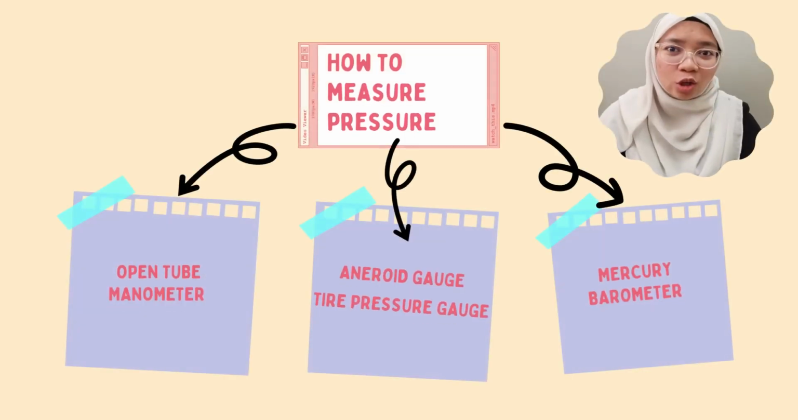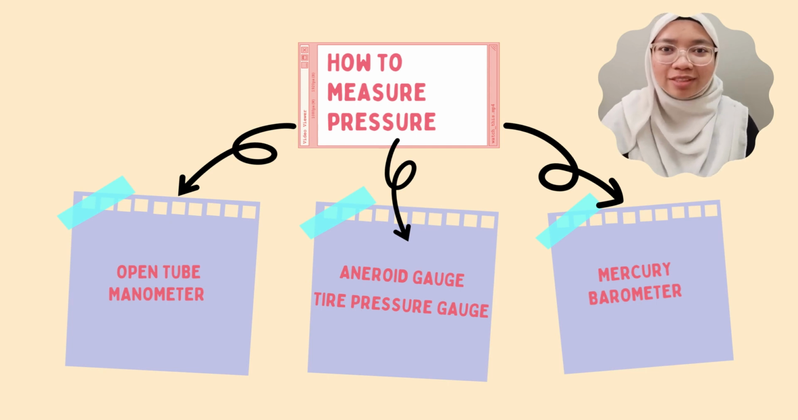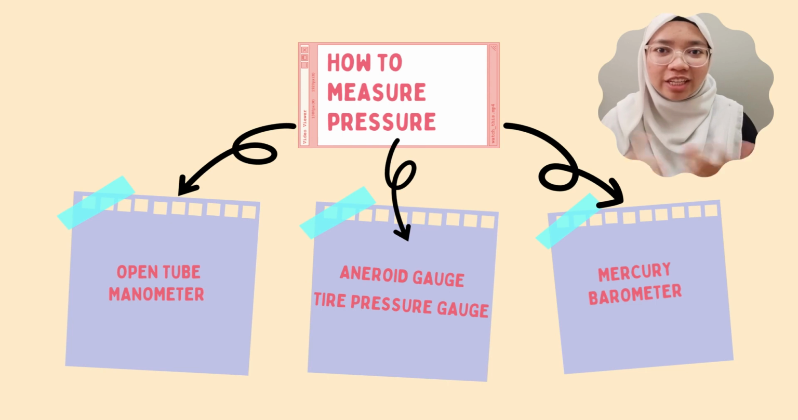Next, we will know how to measure pressure. The first one is open tube manometer, the second one is aneroid gauge or tire pressure gauge, and the third one is mercury barometer.